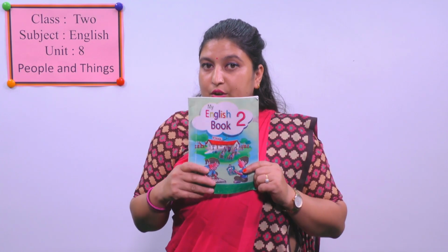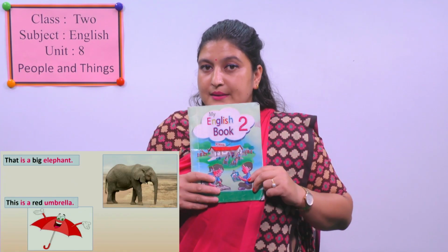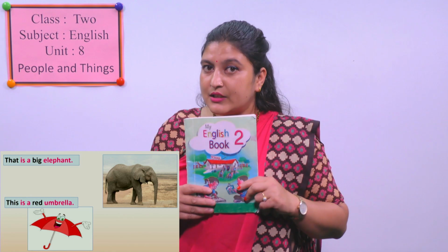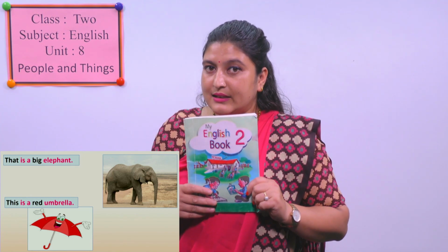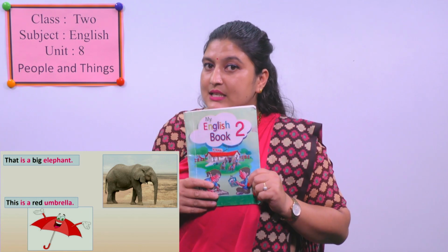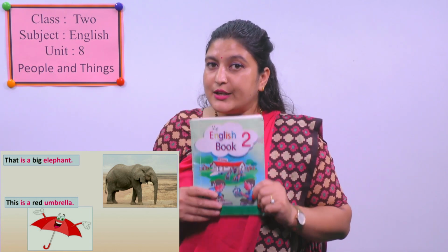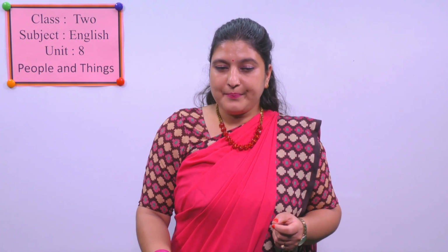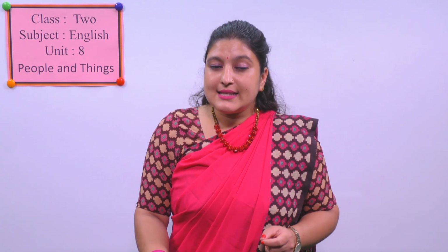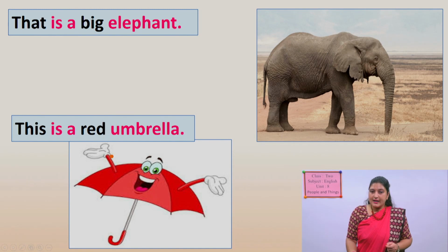If something is near to us, we can use this. If something is far from us, we can use that, as in this picture. So we can say this is a red umbrella.